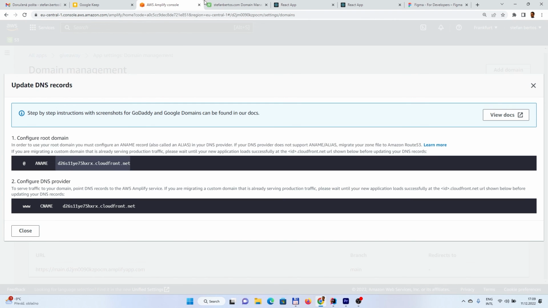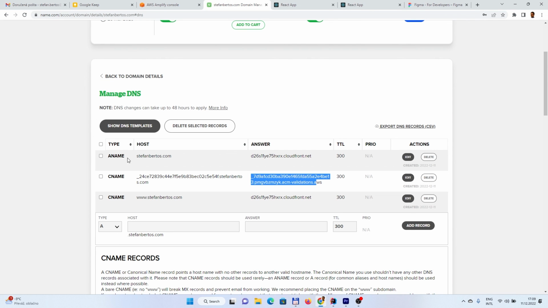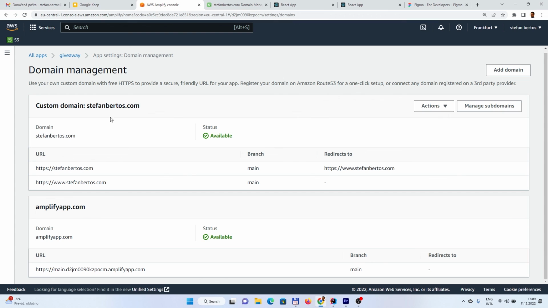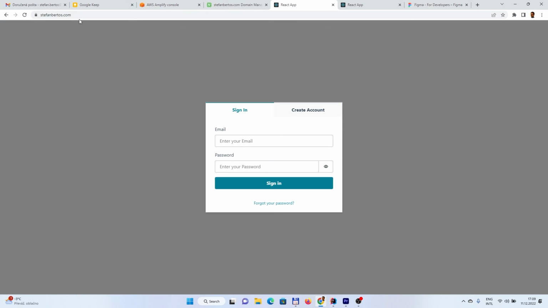This looks similar. There is just one exception, that the A name has the answer which was recommended, but the CNAME has a www as a host if you enter this. And after some time, this should refresh, and AWS would find this and can check the domain. It will set up everything for you. So when you basically enter your domain name, it will be redirected to the correct servers.